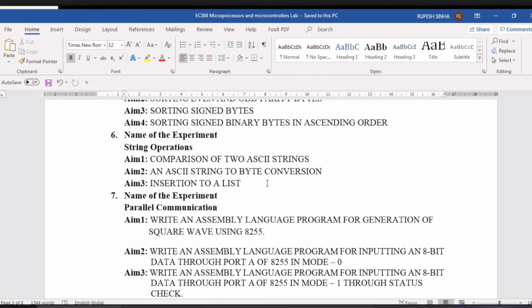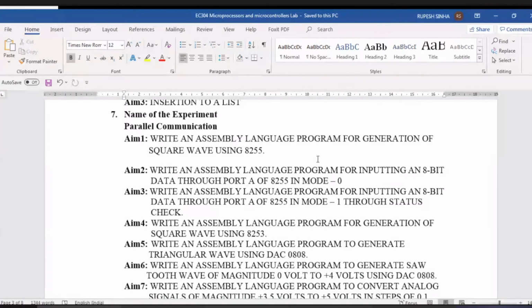Accordingly display the size or length of that string also. That is insertion. Then we have interfacing ones. These are the normal memory related experiments. Then comes the interfacing, parallel communication. Generation of a square wave using 8255. In the theory part also, you have three different chips, 8255, 8253 and 8279. कि अपार्ट फ्रॉम 8085 ये तीन भी पढ़ना होगा शायद. Based on those chips, we will do some interfacing programs.